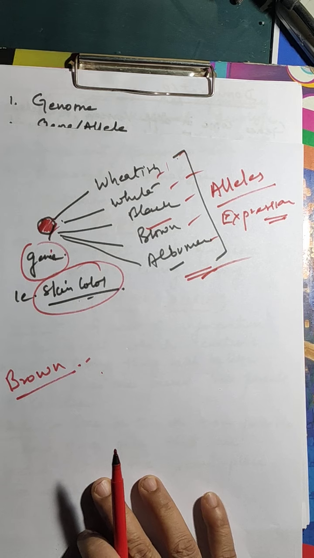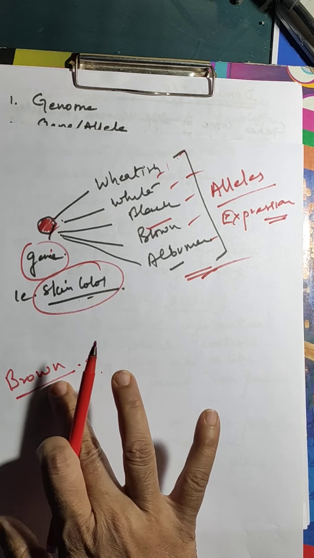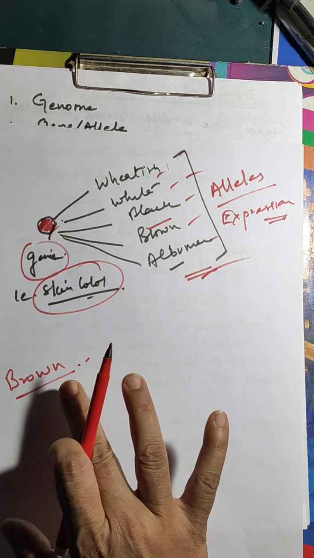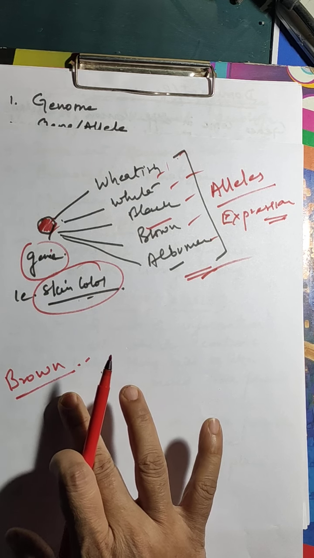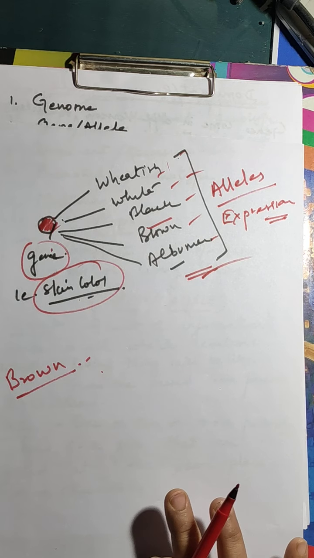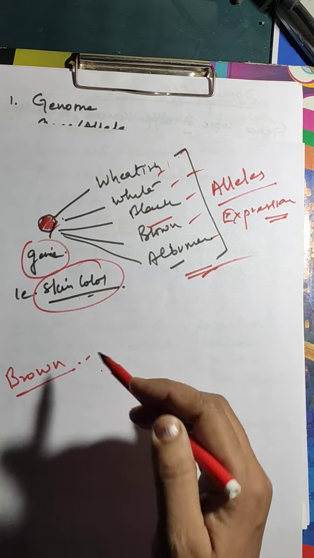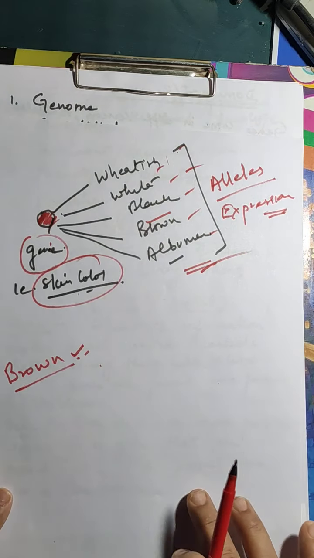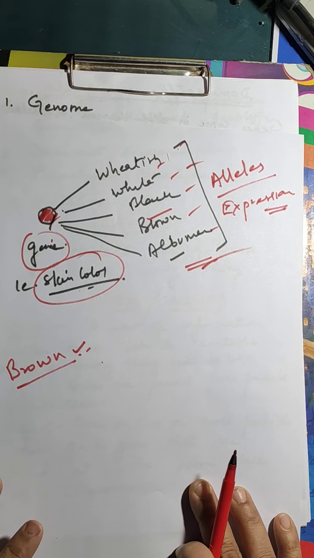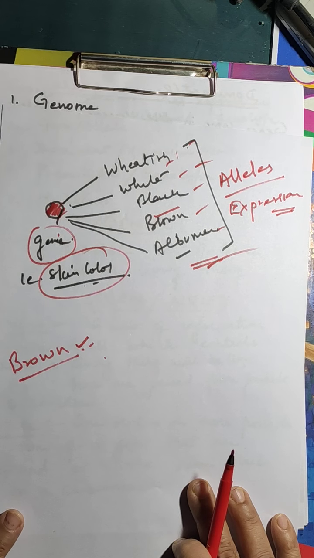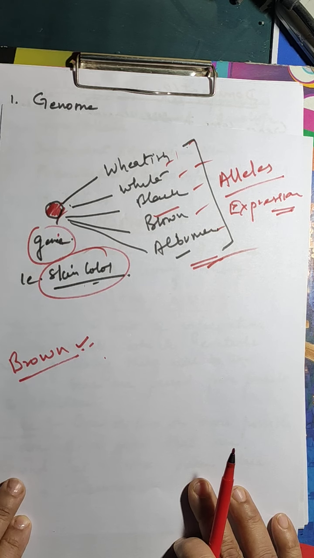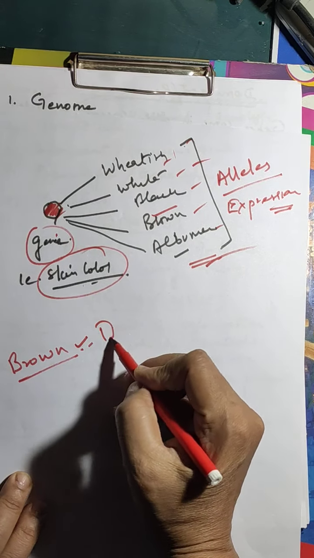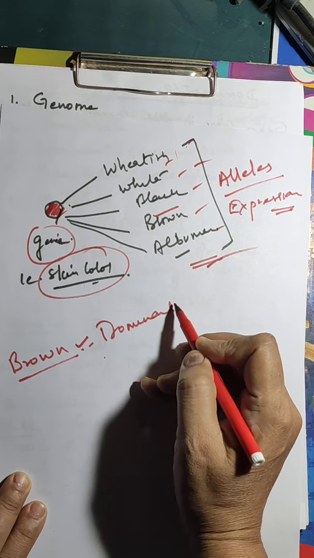So what happened? This brown allele is able to express itself, and has not allowed any other allele to express itself. Only the brown color will be expressed, because it is our skin color. What will it do to the rest? It will not let them express. So the allele which expresses itself and does not allow any other allele to express itself is known as a dominant allele.